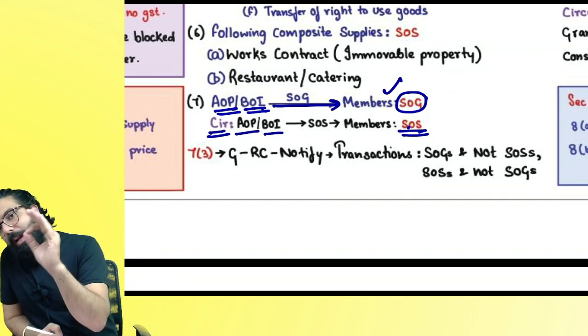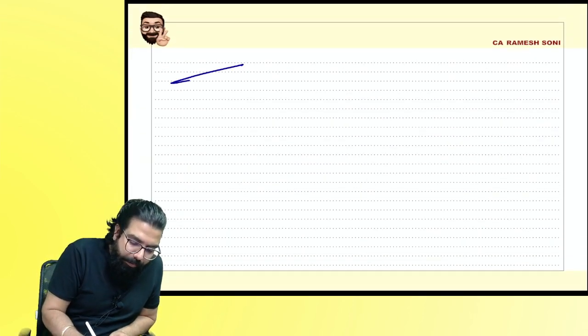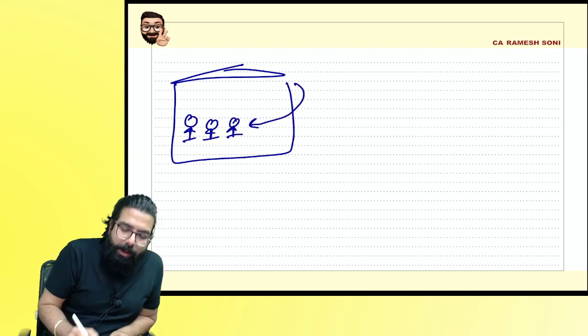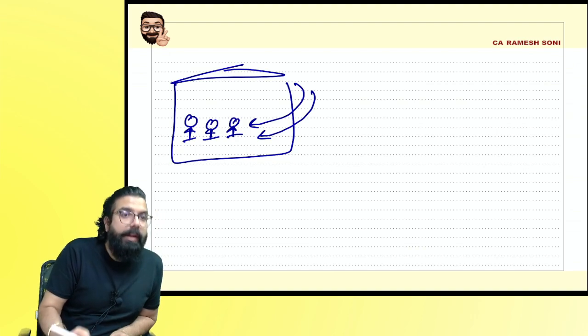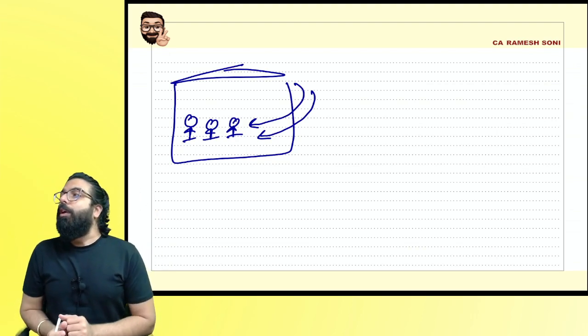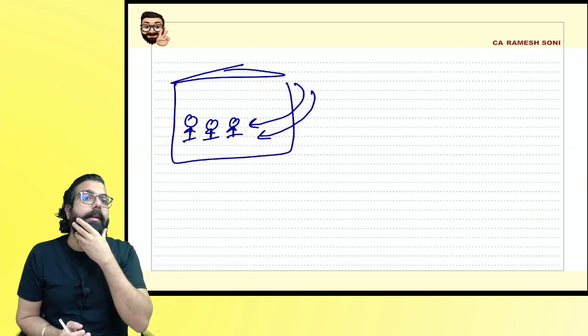This was already clarified by the government that supposingly there is a club. You know club, everyone? In club, many people will be there. Correct, everyone? And club is providing any service to them or club is providing any goods to them, it will always be a supply of goods or supply of service. Now what happened? Service tax may, there was a disputed case wherein